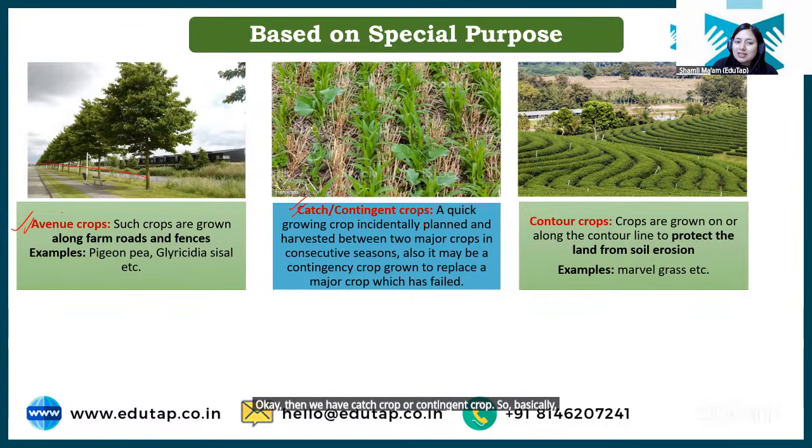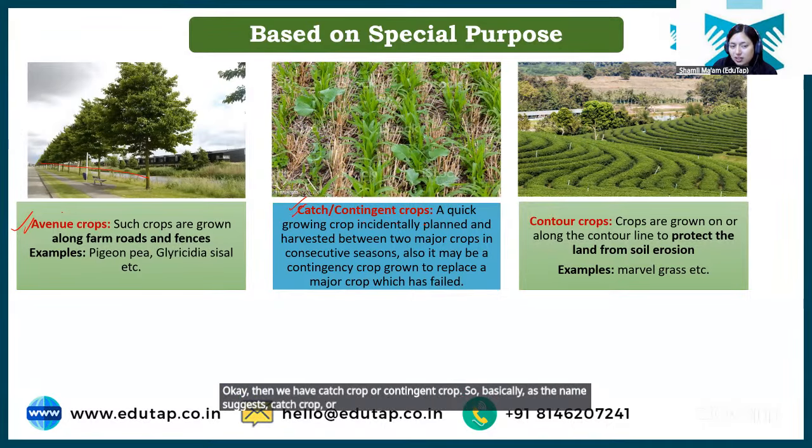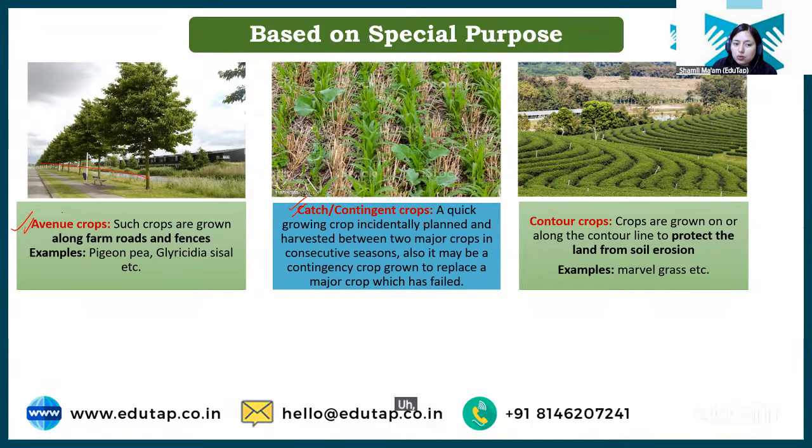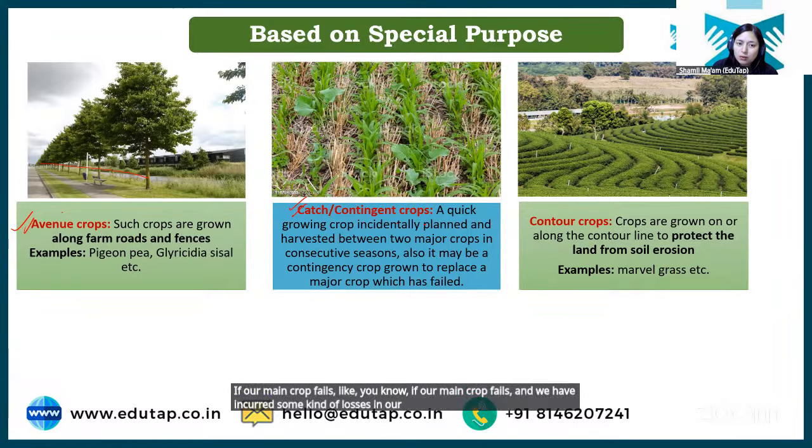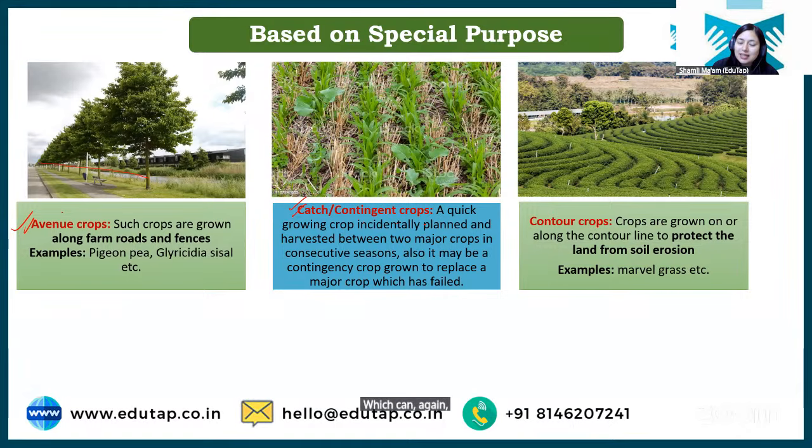So basically, as the name suggests, catch crop or contingent crop. They are not planned. Basically, they are grown just after the main crop. If our main crop fails and we have incurred some kind of losses in our main crop, then in order to reduce those losses, we grow some contingent crop, right? Some short duration crop can be grown, which can again help in balancing out the losses that we have incurred in the previous crop or the main crop, right?